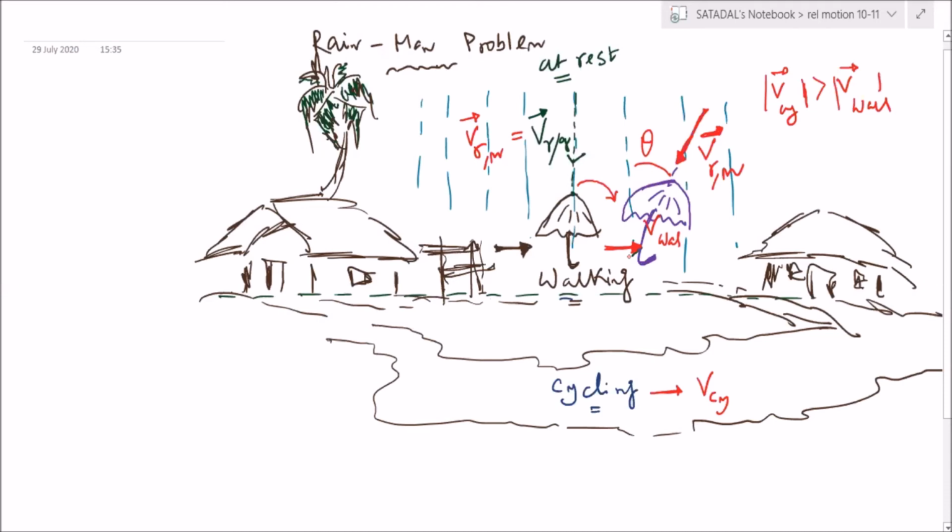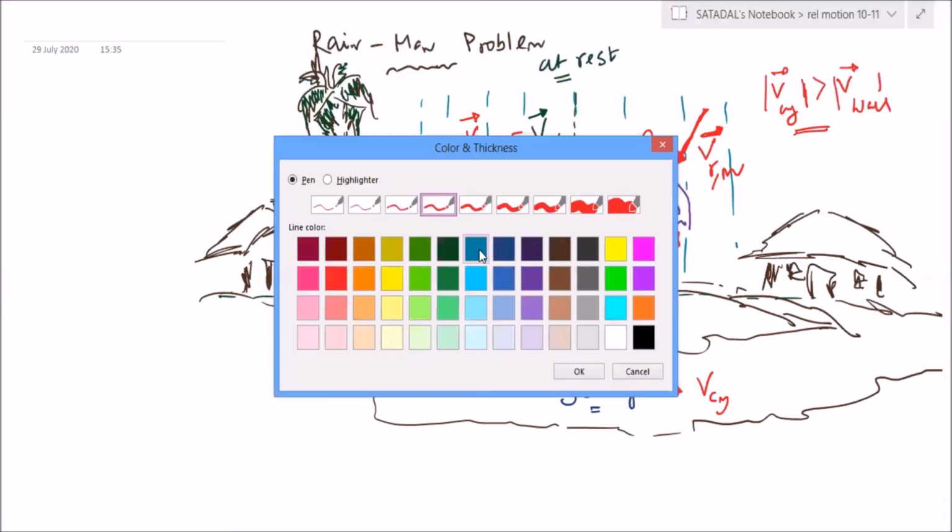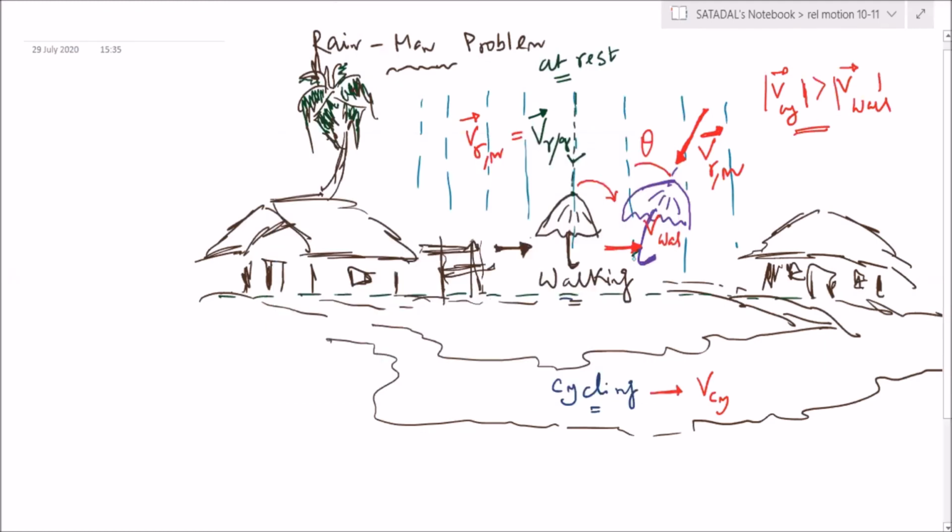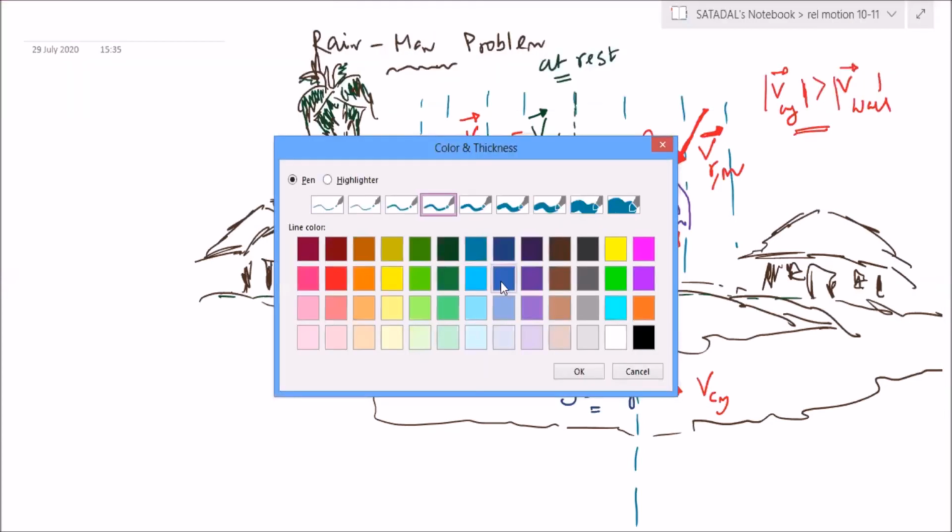I am not discussing mathematics here. So here it was at rest. Now he is walking. Now he is cycling. While he is cycling, his speed is more. We have seen that already. Correct? Then what should be the circumstance? What will happen now? This is the direction of the rainfall. That line I have already taken. So the umbrella has to be further tilted in the forward direction, or it has to be taken back.